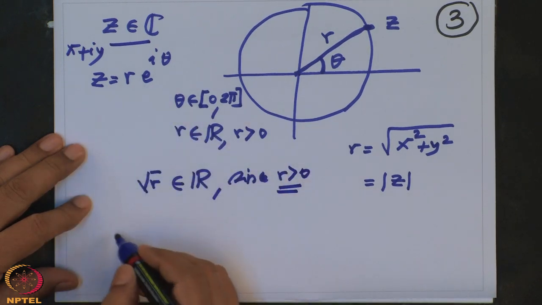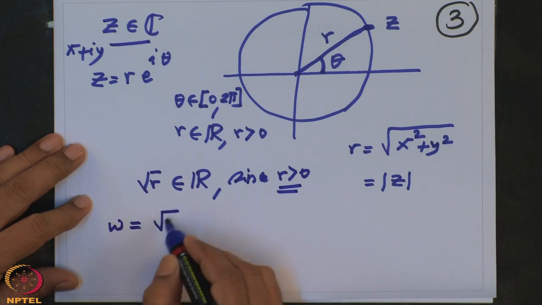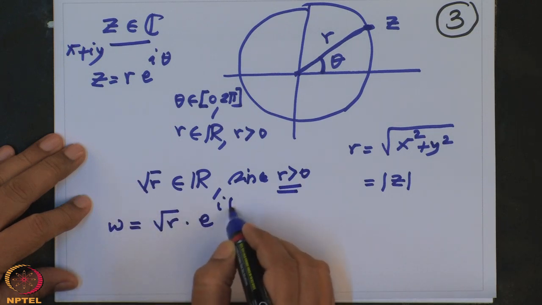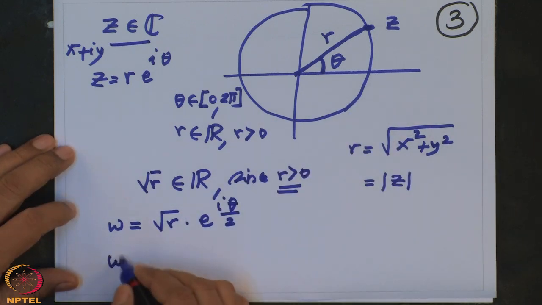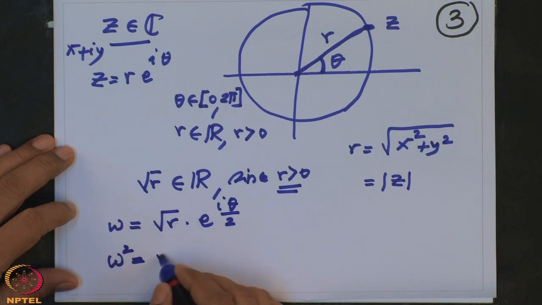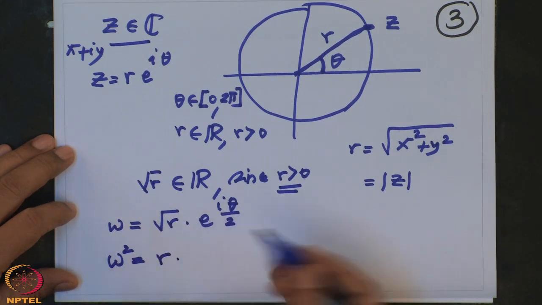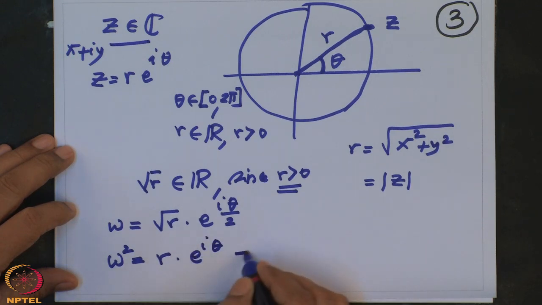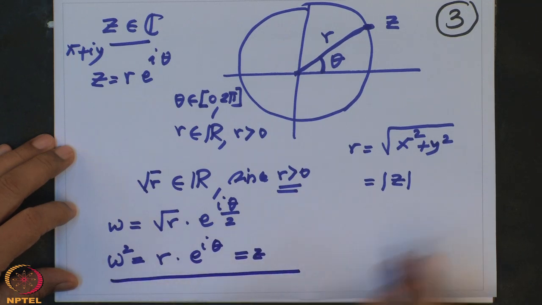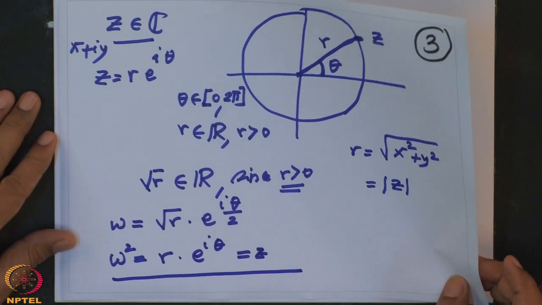And then this, so therefore I can take W equal to square root R times e power i theta by 2. Take the half angle. So this is clearly, when I square it, this will be R, and this will be by De Moivre, e power i theta, which is Z. So every complex number has a square root in complex numbers, that I am going to use, and every odd degree polynomial with real coefficients has a real zero.